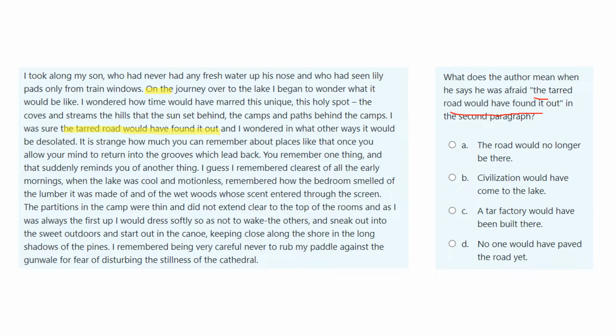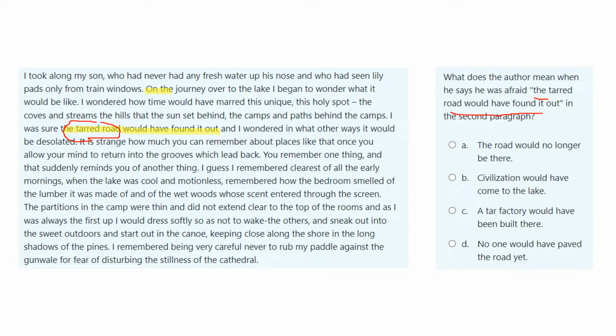Well, the tarred road, tar is that black substance that goes on top of the road. If you've ever driven around a rural area, such as near the villages in Karen State, you know that there's not always a concrete road or a black tar road. Sometimes it's just mud and sand. Well, he is afraid that the tarred road would have found it out. He thinks that it might have become more modern. It might have developed.